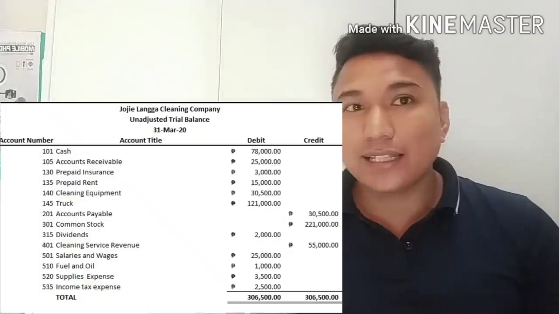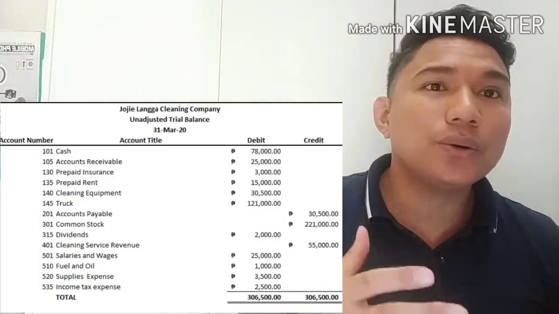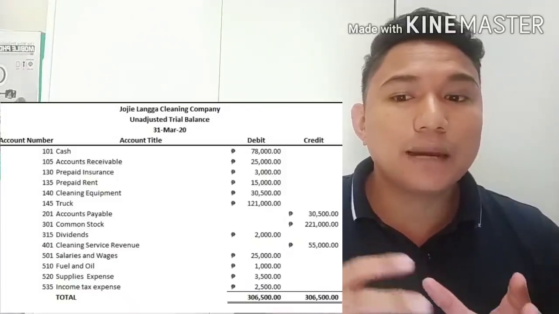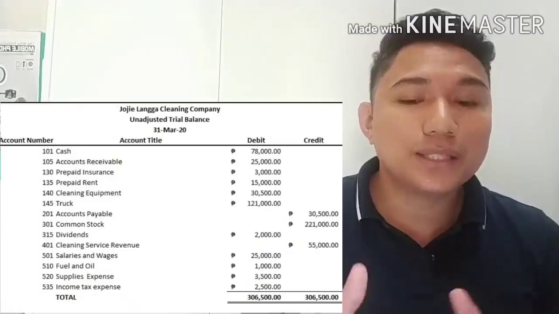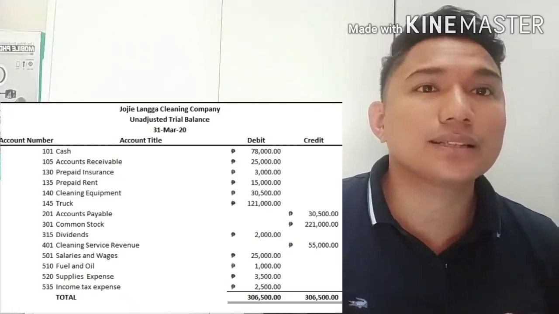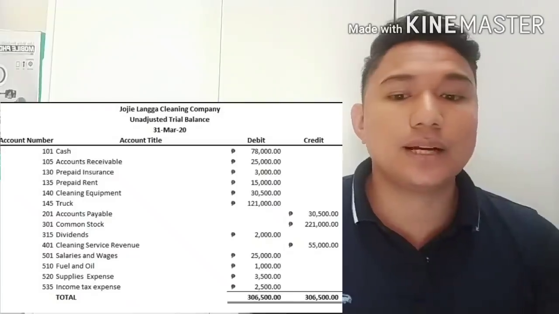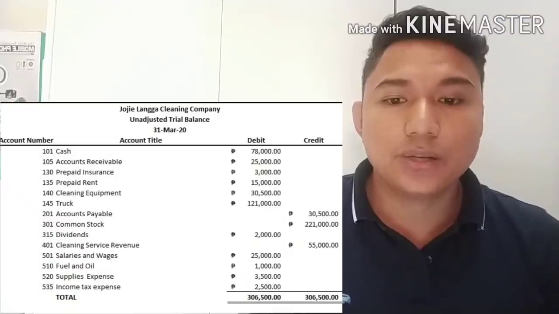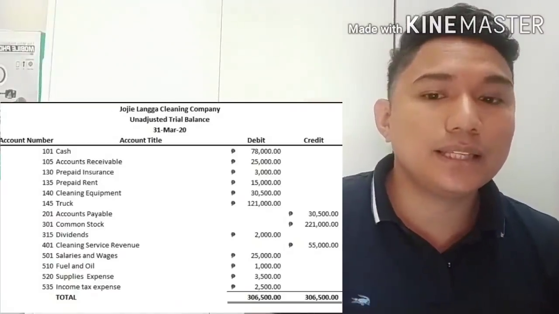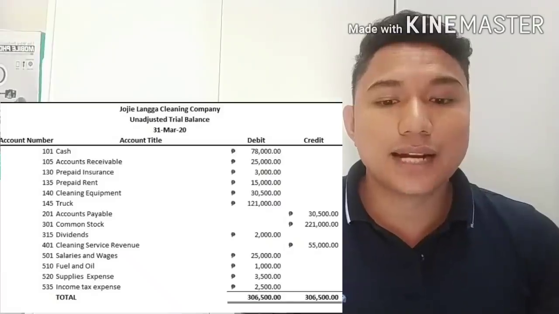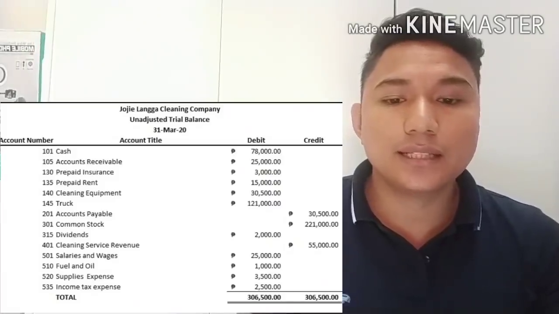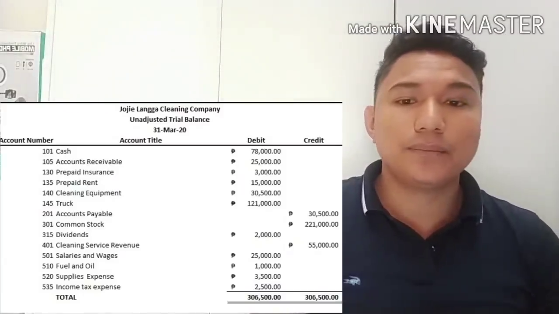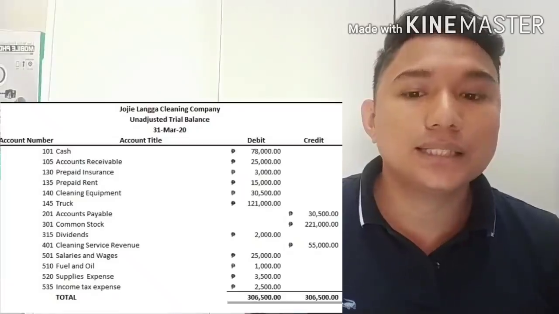In the unadjusted trial balance, we will know if all the amounts, all the accounts that we transferred to the ledger are correct, or if all the debits and credits are equal. As you can see in the trial balance, you have the heading Joji Langa Cleaning Company, the name of the company, unadjusted trial balance, which is the title of the report, and a certain date, which is the end of the month, March 31, 2020.